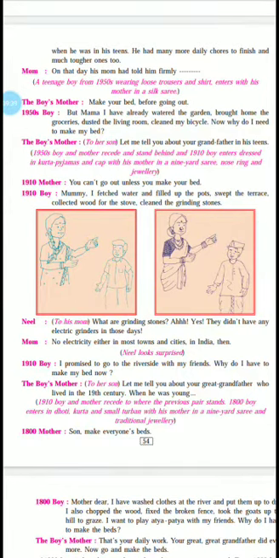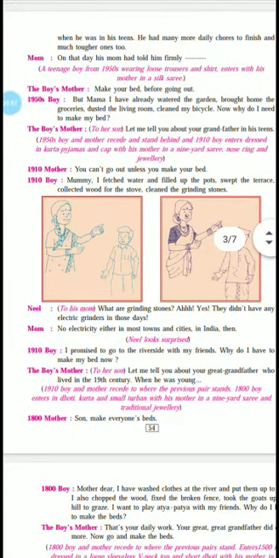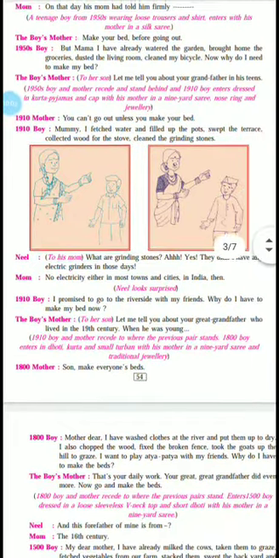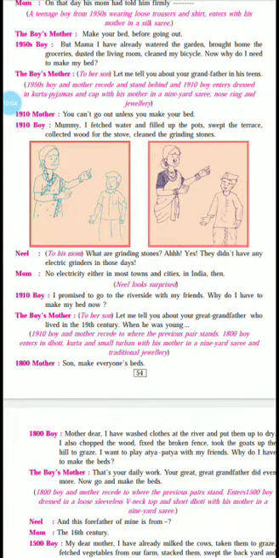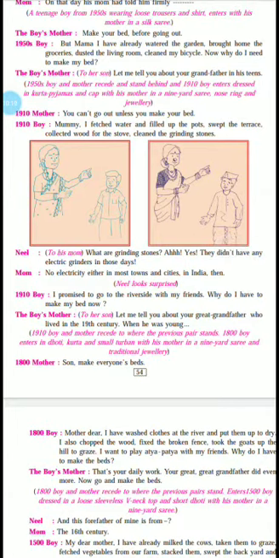I brought the wood for the stove. That means no gas cylinders. He brought wood so that the food could be made and wood could be used as fuel. And then he says, I have also cleaned the grinding stones. That is the stone used for grinding masala, that is called grinding stones. Neil also does not understand this, and he says to his mom, "What are grinding stones?" Yes, they didn't have any electric grinders in those days. Mom says, no electricity either in most towns and cities in India then. So Neil first does not remember, then he says, okay, I remember the grinding stones.